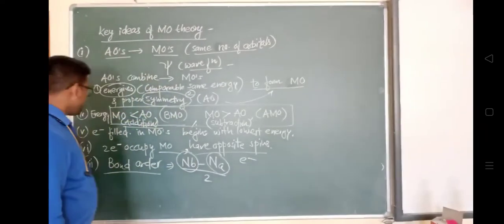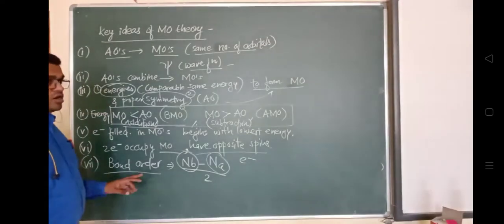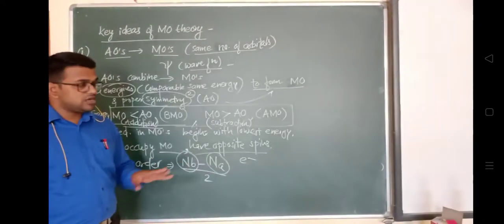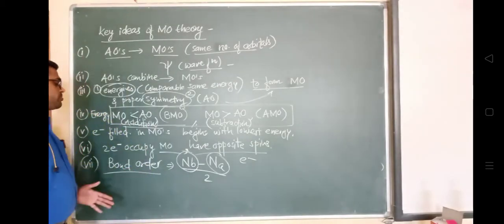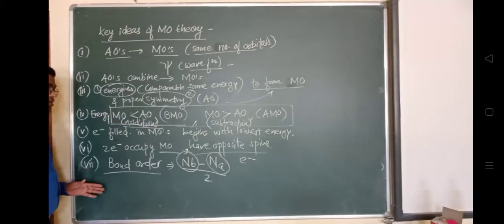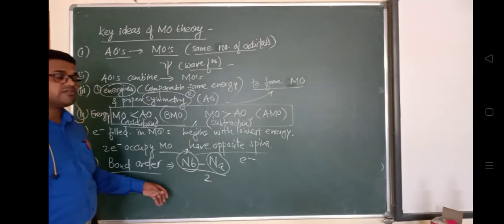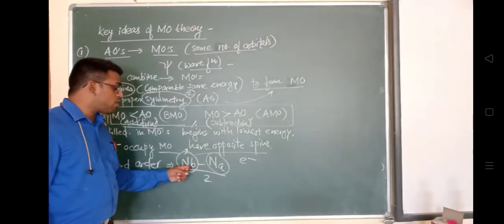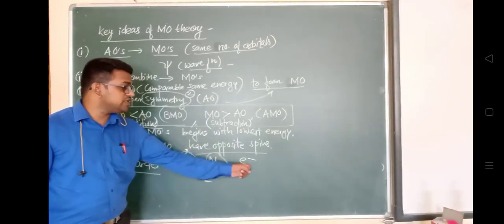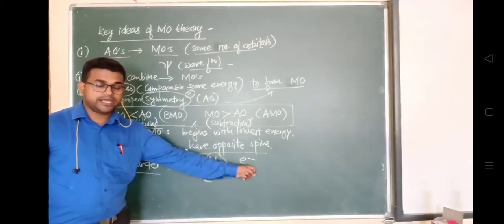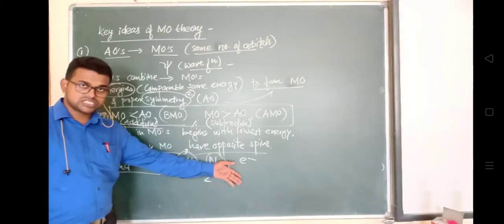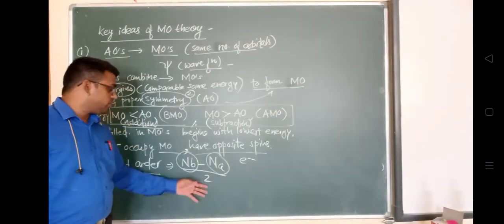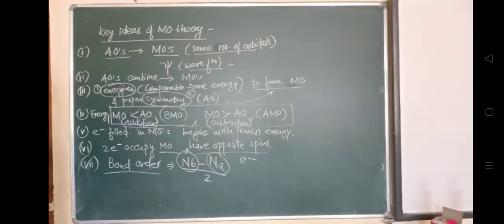Opposite spin will have, and the bond order of the molecule can be found. Okay, we'll see for different molecules. We will see different diatomic molecules, and we'll find out the bond order. This bond order will depend upon the number of bonding and anti-bonding electrons. How to find out that number of bonding and anti-bonding electrons, we will see with the help of examples. Through this we can find out the bond order.